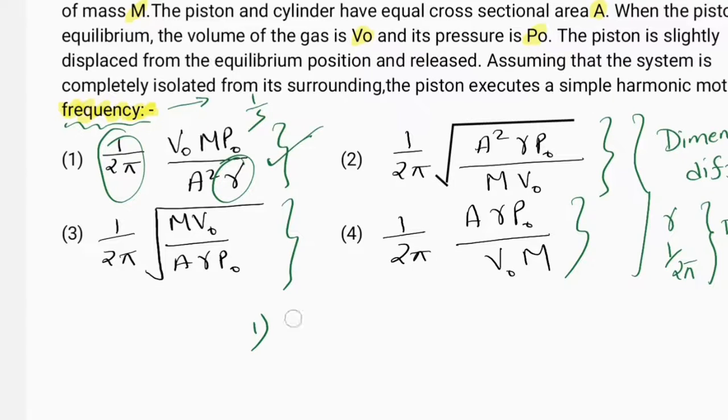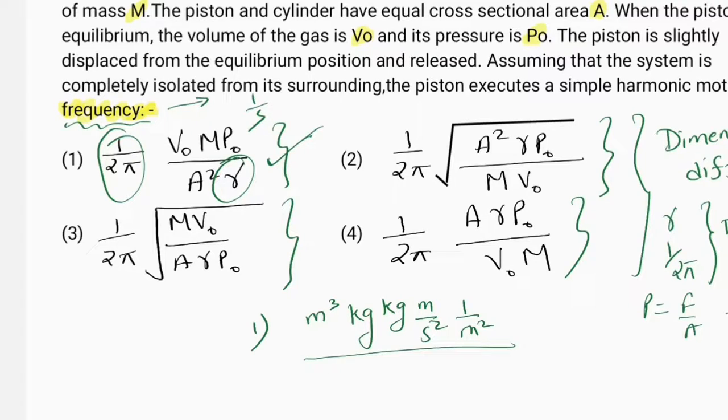Now V is the volume, so it is meter cube. M is the mass, that means kilogram. P0 is the pressure, which is force per unit area, or mass into acceleration upon area, so we can write it as kilogram meter per second square, and for area 1 upon meter square. This is divided by A square, that is meter square, and gamma is dimensionless. So we can see that some terms cancel out and this becomes only meter, but here we get kilogram square upon second square. So this option does not fit the frequency dimension, and option 1 is not correct.